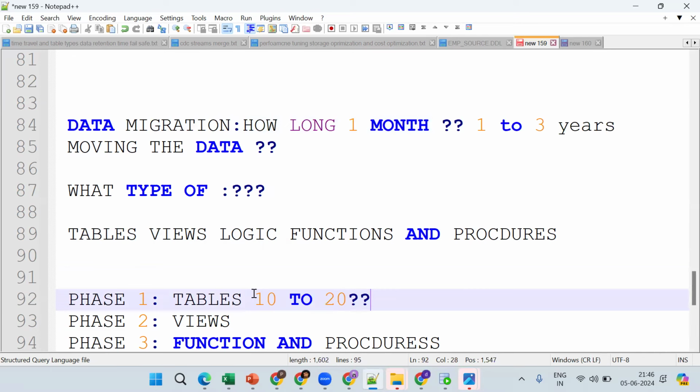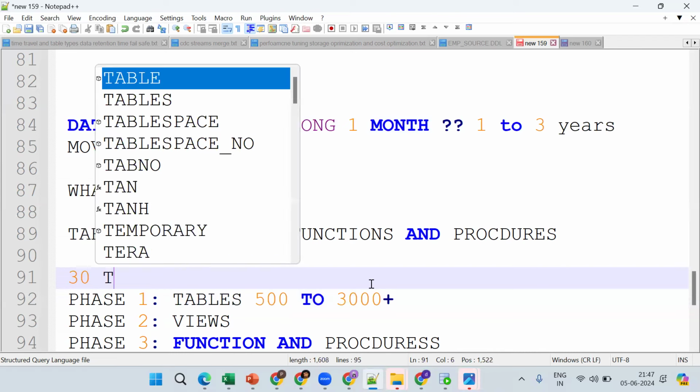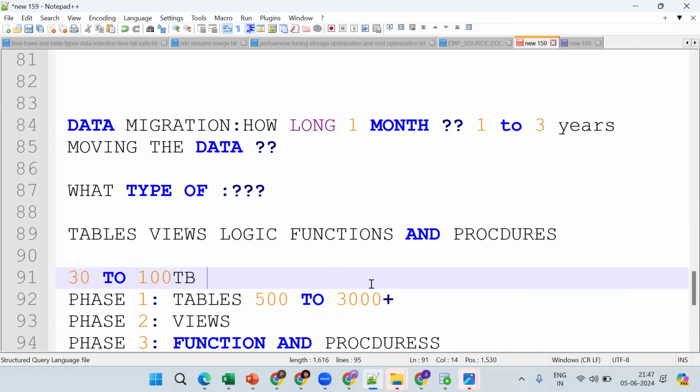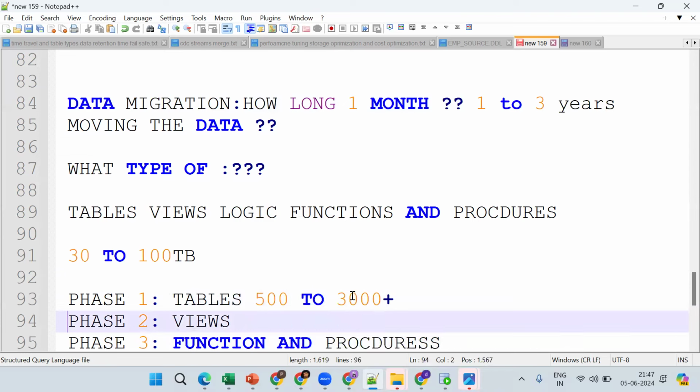So you're asking about data migration. It's a huge volume, not 10 or 20 tables. It will be 500 to 3,000 plus tables, depending on the process. With volumes like 30 to 100 terabytes, this much volume occupies 500 to 3,000 plus tables.